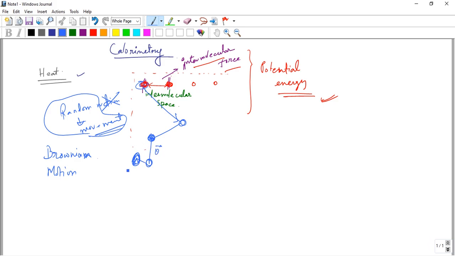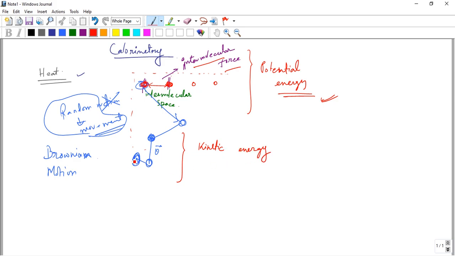After striking, the velocity either increases or decreases, so some velocity is present, and due to that velocity another type of energy is present. This energy of random motion is called kinetic energy.